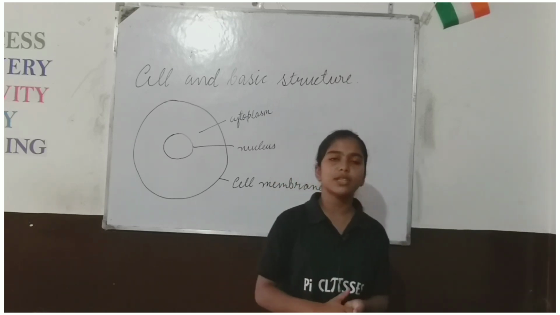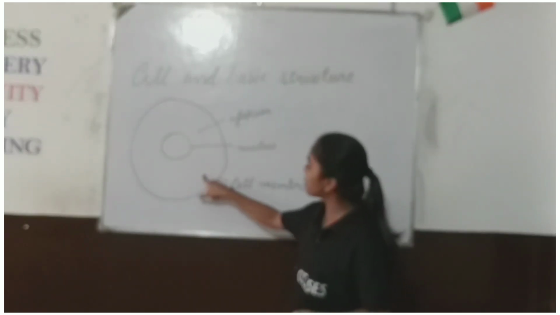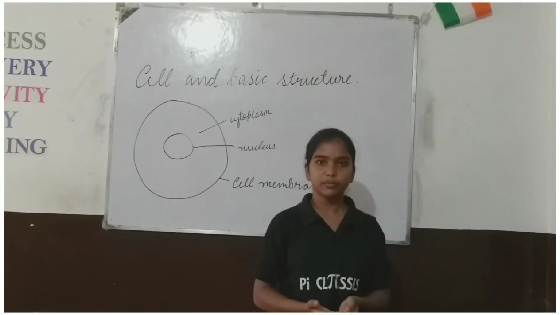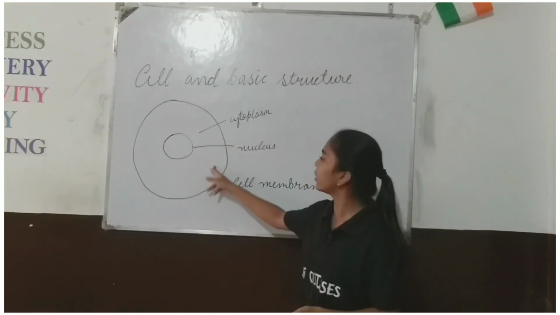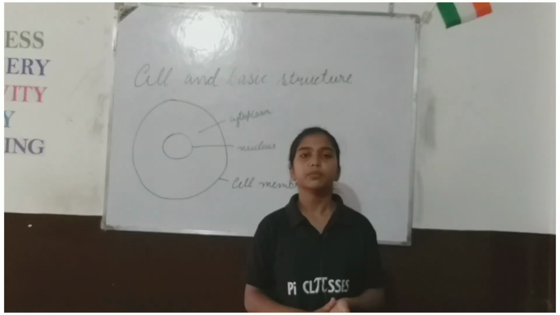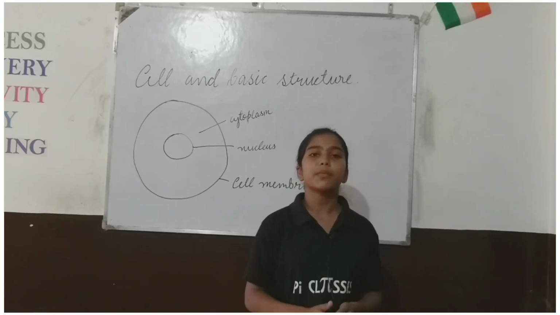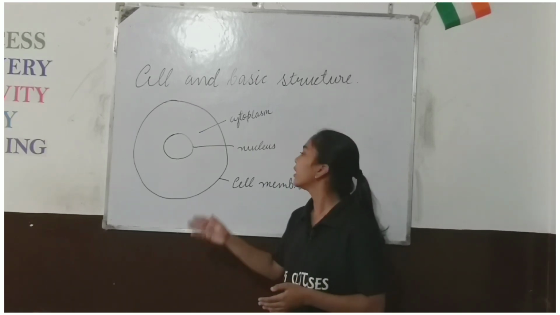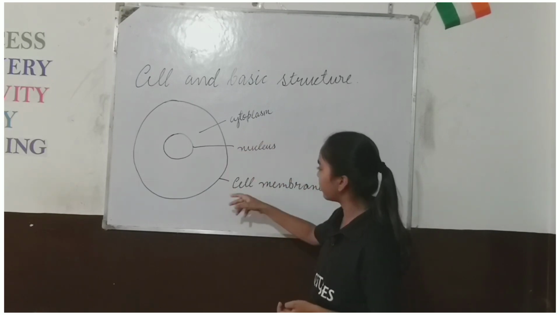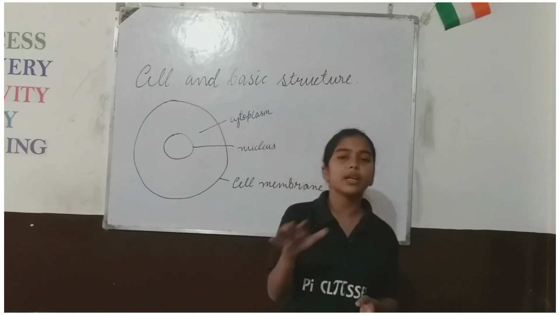Firstly I would like to start with the plasma membrane. The plasma membrane is the outer covering that bounds the cytoplasm from the outer side. It acts as a protection for the inner organelles and the cytoplasm. It has various functions. It provides and maintains the shape of the cell, because it bounds the cytoplasm and gives a particular shape to the cell inside. If the cell membrane is bounding the cell in a round manner, the cell will be round.